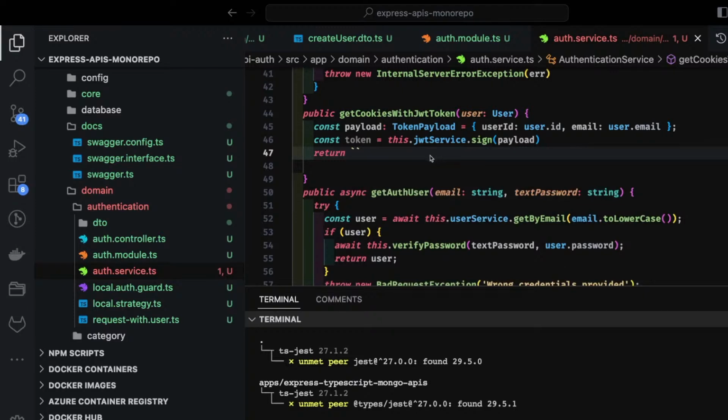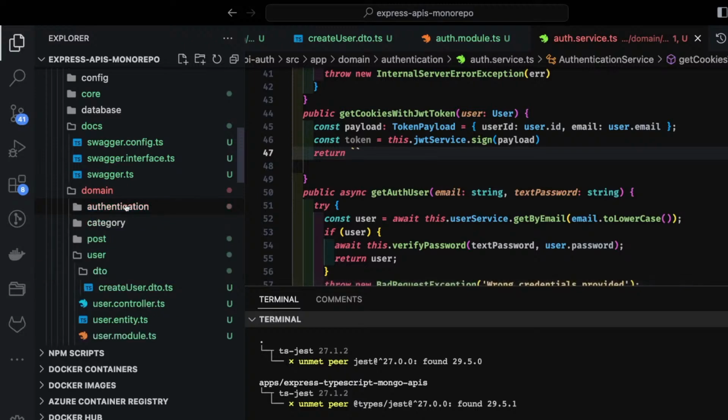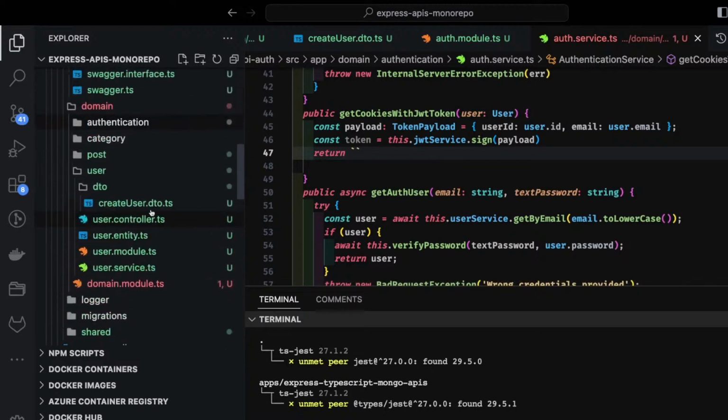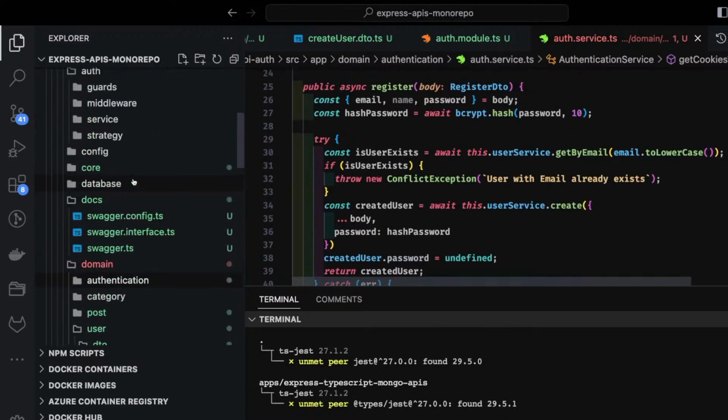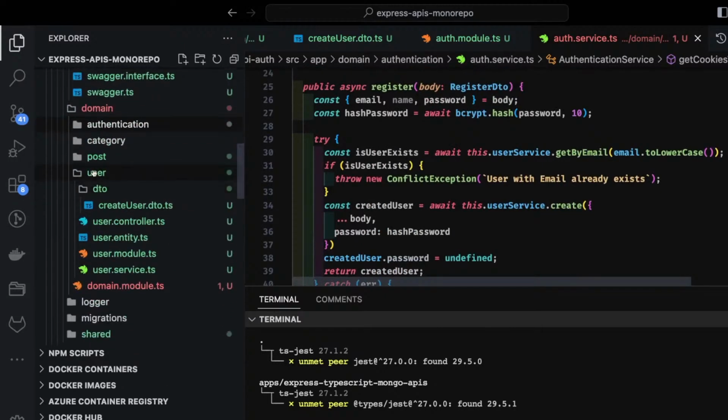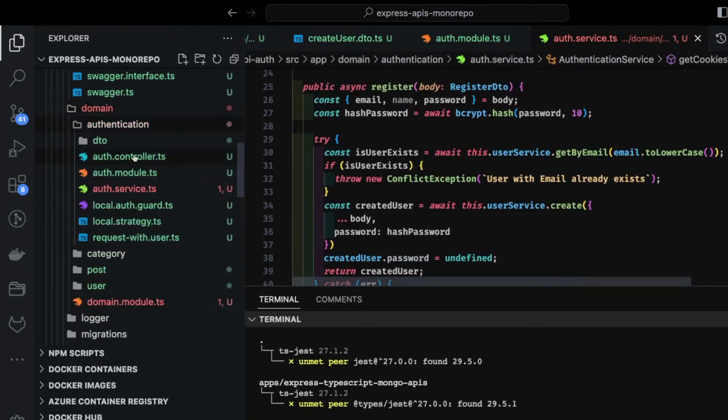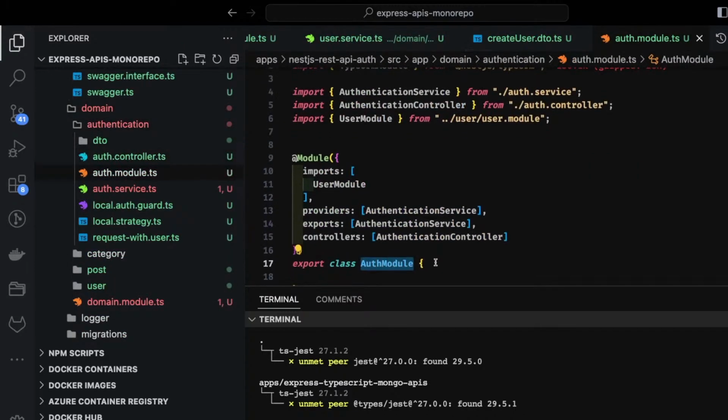So what is the cookie string? Because a cookie contains the string and it also contains the expiry. We will see that, and first of all, how we are initializing this nestjs JWT module. We need to do it at the module level. So here is our authentication module. Here we need to initialize it properly, right? How we can do it is here we will import a JWT module.